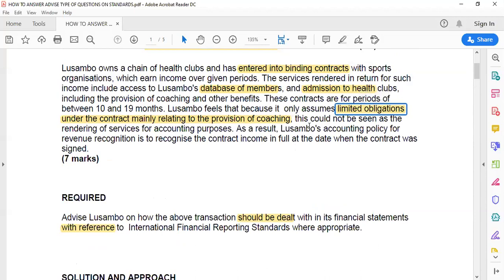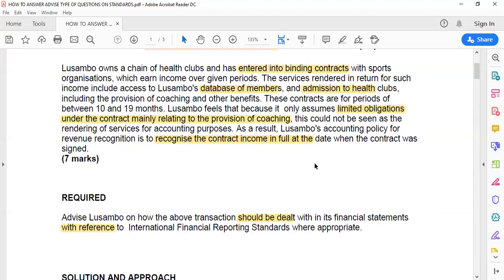Lusambo assumes limited obligation under the contract, mainly relating to provision of coaching. And because he doesn't think they are separate performance obligations, he's unable to allocate the transaction price among these services. That is why Lusambo is recognizing the contract income in full. Because Lusambo is unable to separate the different performance obligations, he ends up recognizing the contract income in full, which is not supposed to be the case in accordance with IFRS 15.